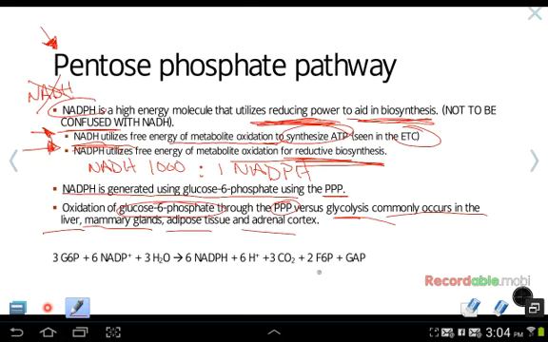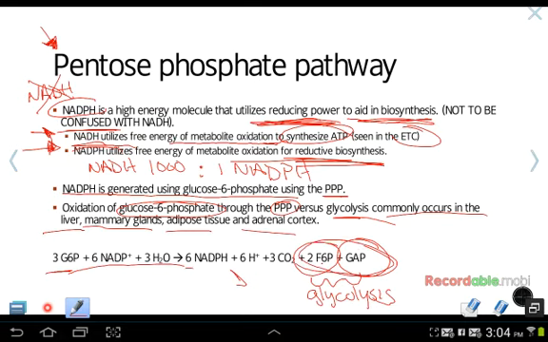Now, the byproducts of the PPP pathway we see are fructose 6-phosphate as well as GAP, which are both intermediates in glycolysis. So we can still use the G6P that we shuttle through the pentose phosphate pathway. Eventually, it will still return to glycolysis through these intermediates. However, we also get the advantage of generating some NADPH when the cell needs the NADPH.